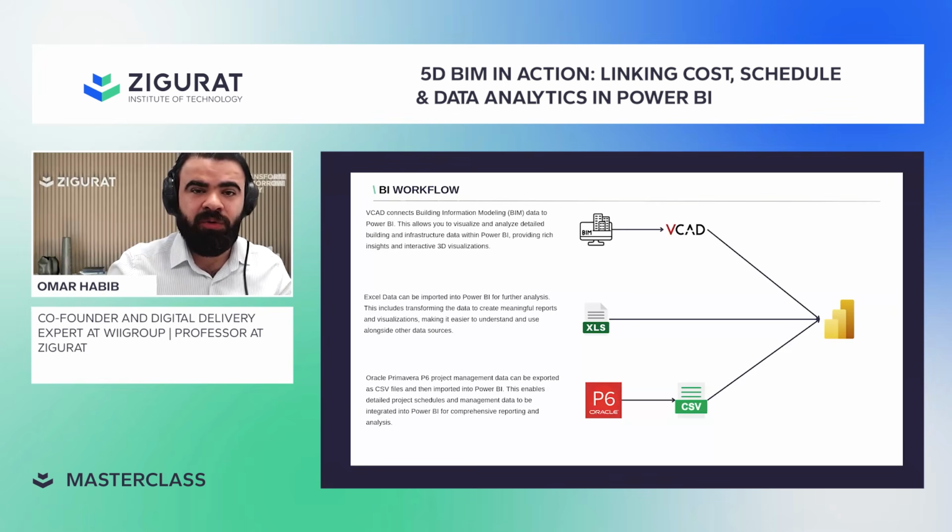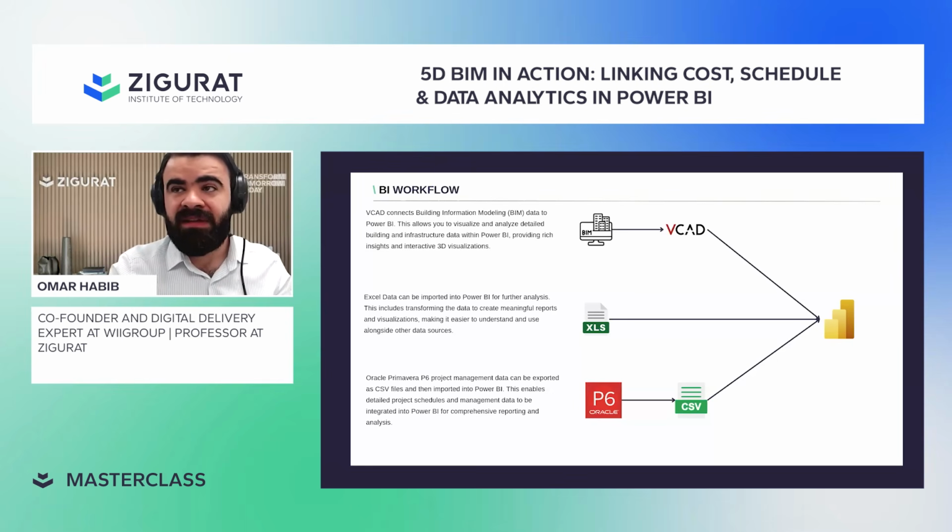With VCAD, all you do is upload your coded model. In the previous step we discussed adding the activity ID and the cost code to the model. Then this model is well structured and coded, and I upload it to VCAD. Once you upload the model, VCAD allows you to download a ready, integrated 3D model within Power BI. I'll show you a sample of it now. So this is the first step: link your 3D model to VCAD.